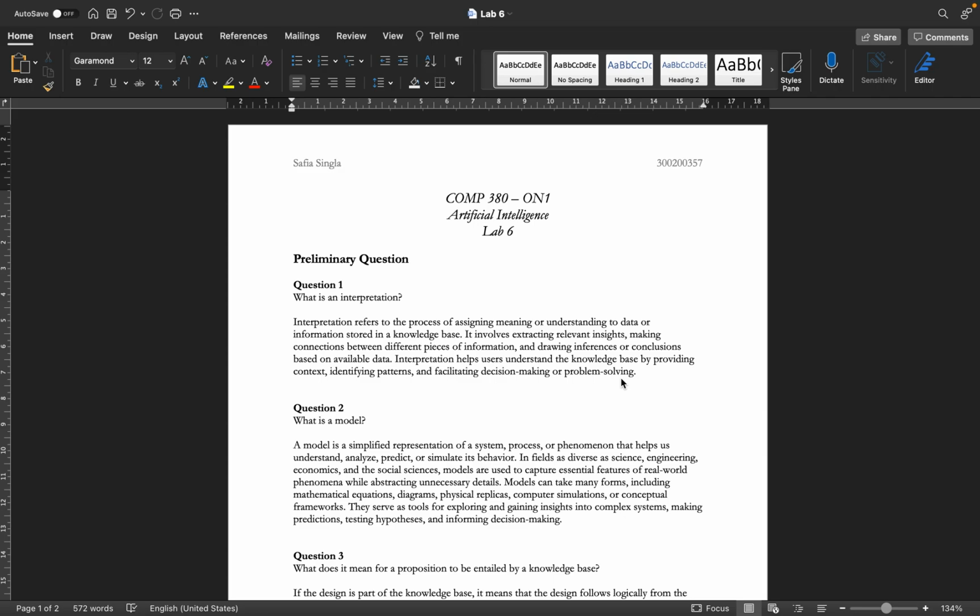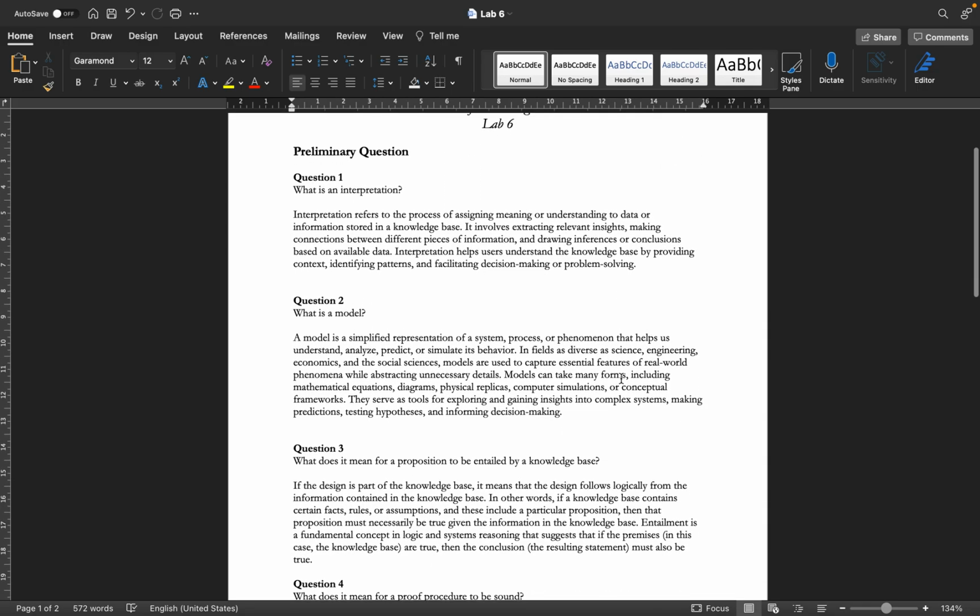About Lab 6 of our course, COMP 380, Introduction to Artificial Intelligence. First, we have five preliminary questions. What is interpretation? Interpretation refers to the process of assigning meaning or understanding to data or information stored in a knowledge base. It's extracting relevant insights, making connections between different pieces of information, and drawing inferences or conclusions based on the available data.